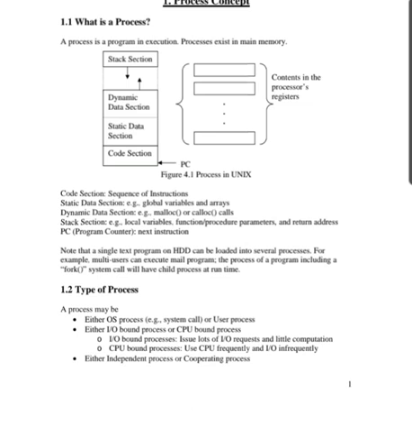So a process is a program which is in execution and it exists in main memory. This is very important.